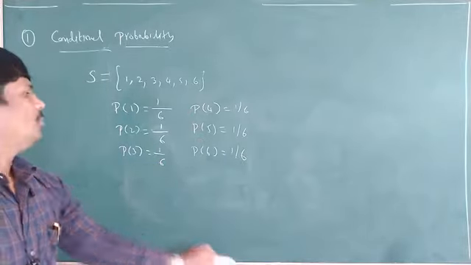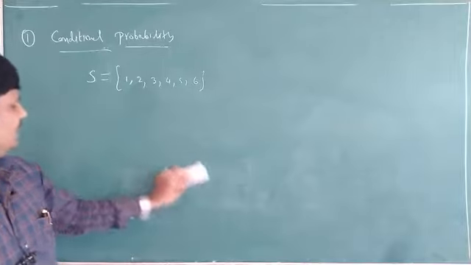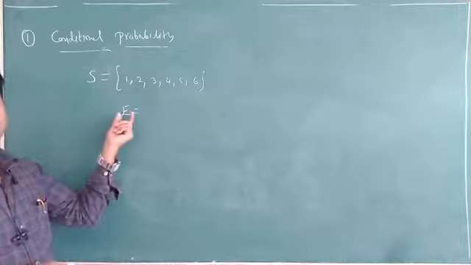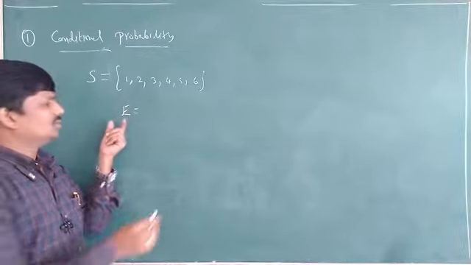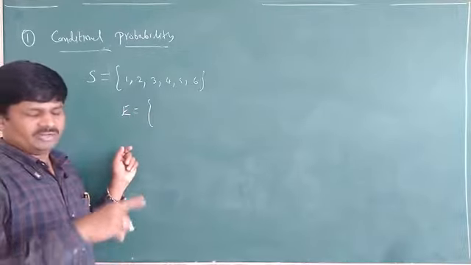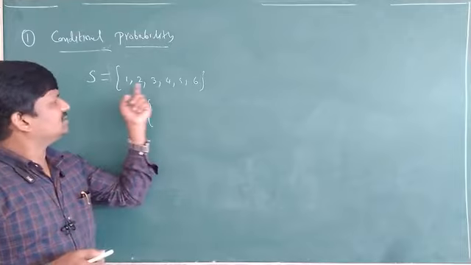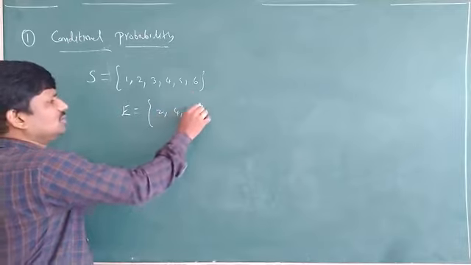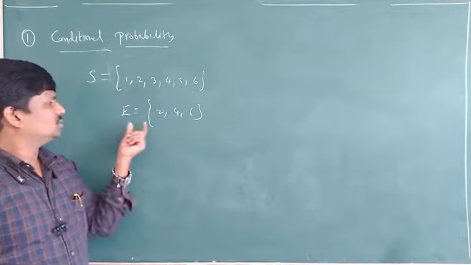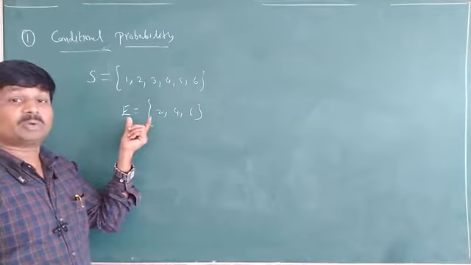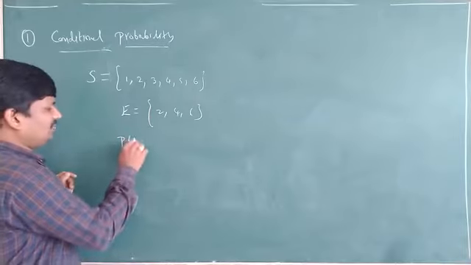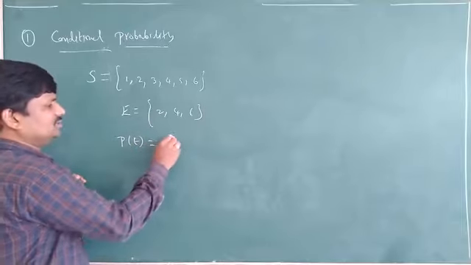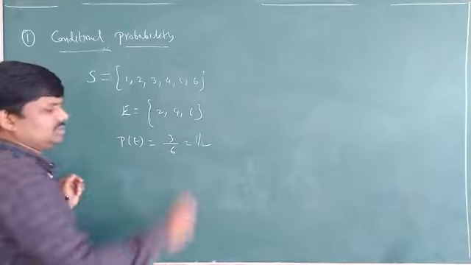Next, the probability of getting an even number. Let E be the event of getting an even number. In these 6 numbers, how many even numbers are there? 2, 4, 6, so 3. We have to find the probability of E. The probability of E is equal to 3 by 6, which is 1 by 2.